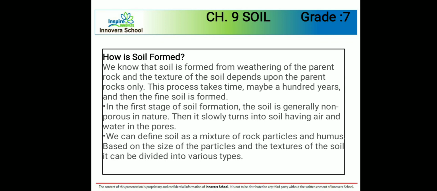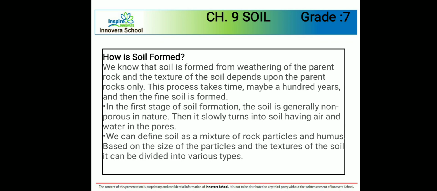Now let us discuss the formation of soil. How is soil formed? We know that soil is formed from weathering of the parent rock, and the texture of the soil depends upon the parent rock only. This process takes time, maybe 100 years, and then the fine soil is formed.